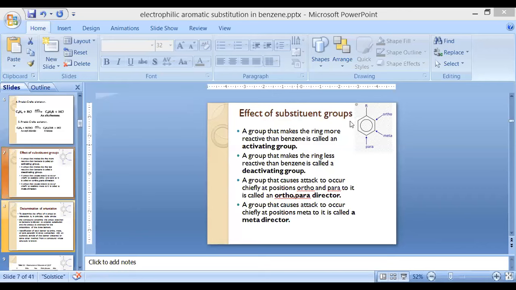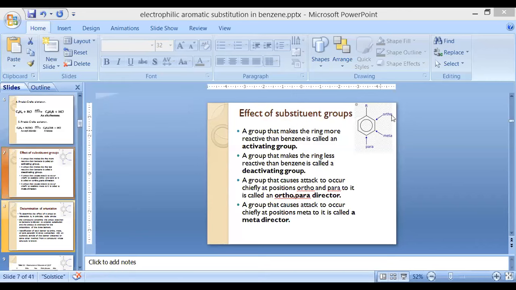When we substitute any functional group, whether at ortho position or meta or para position, these are the positions. Here there is ortho and here is meta, and the 1,4 position is always denoted as the para position.